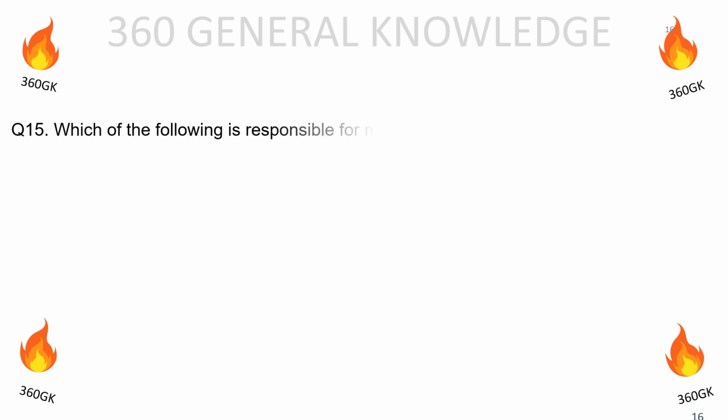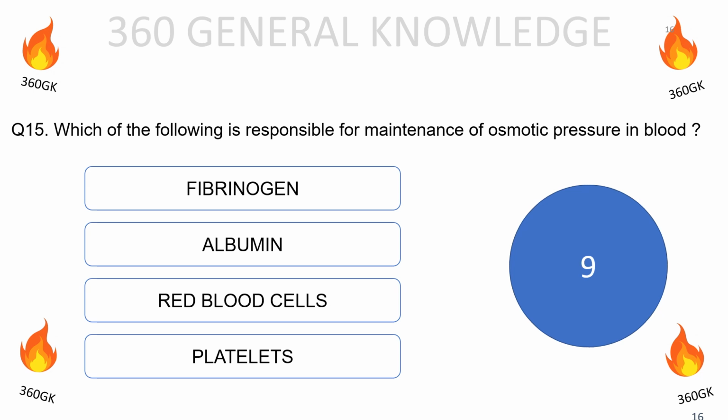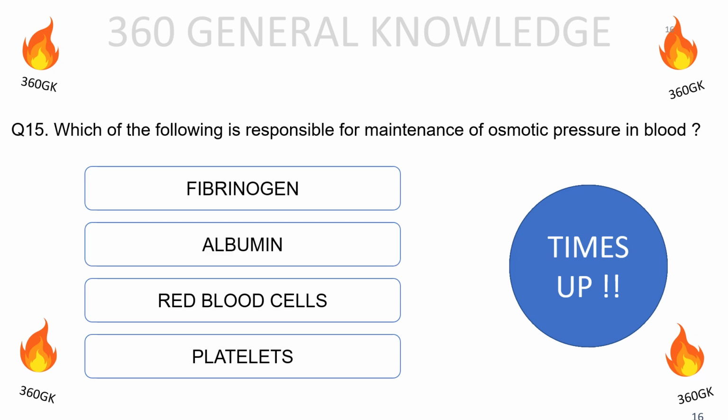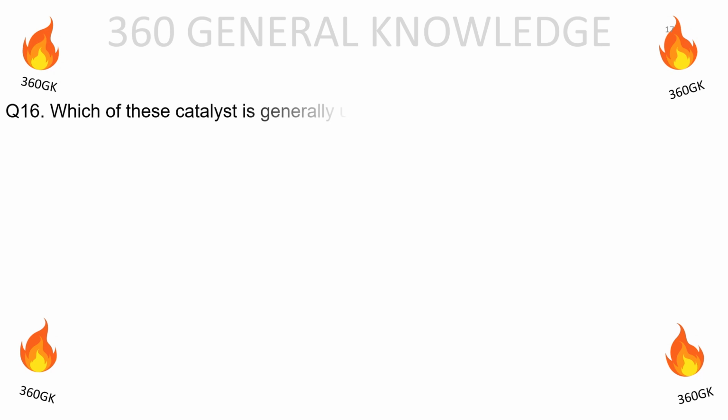Which of the following is responsible for maintenance of osmotic pressure in blood? Fibrinogen, albumin, red blood cell, platelets. The correct answer is albumin.